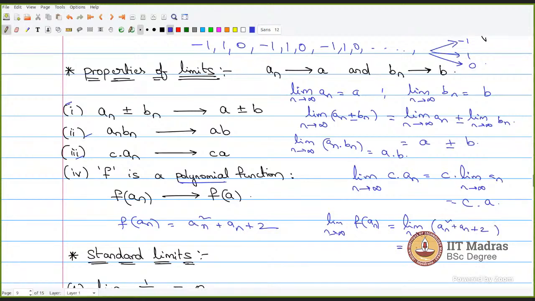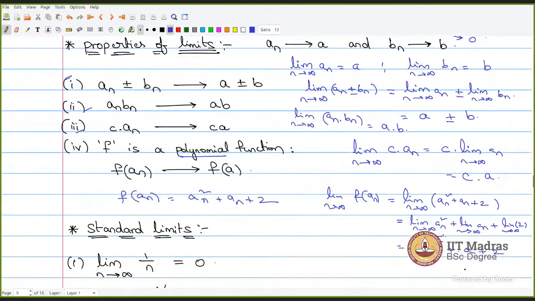Now you can split the limits: limit n tends to infinity of an square plus limit n tends to infinity of an plus limit n tends to infinity of 2. This will tend to a square plus a plus 2, and this will be equal to f of a.